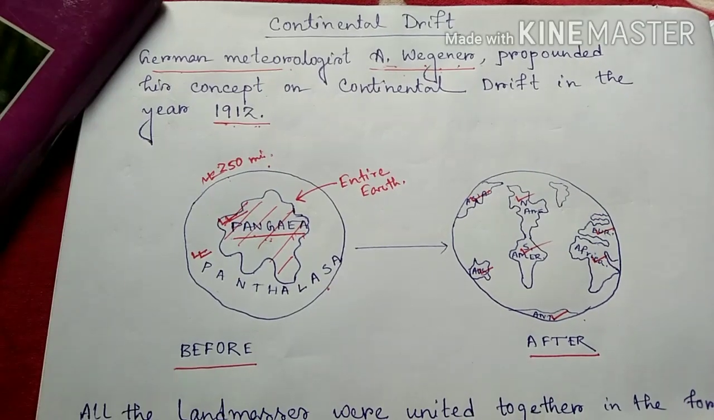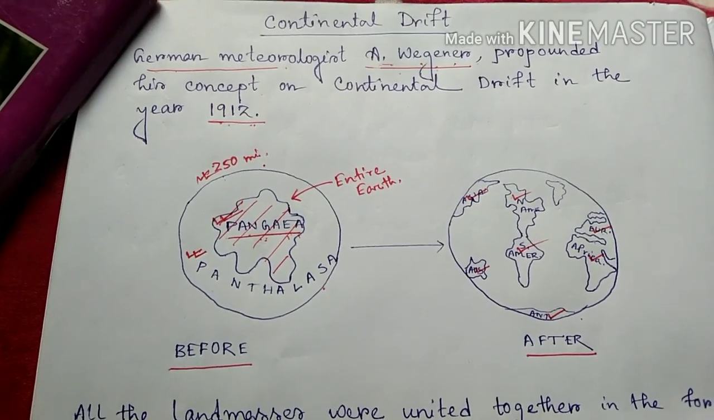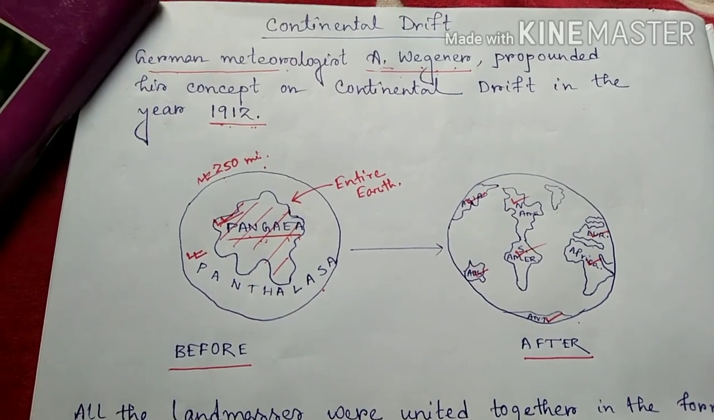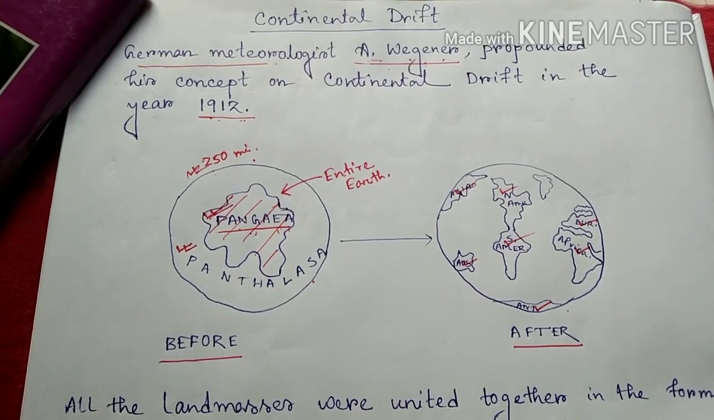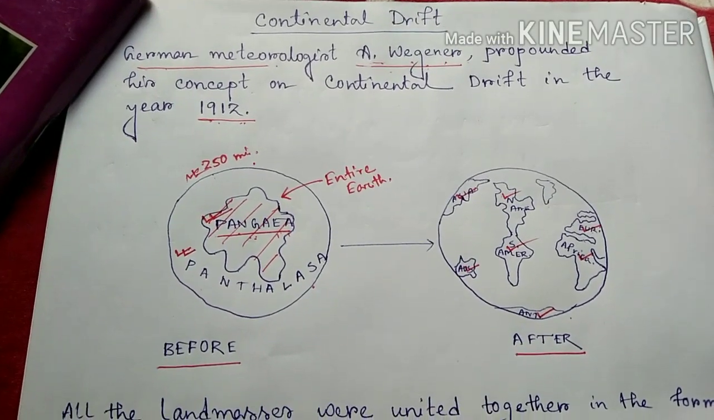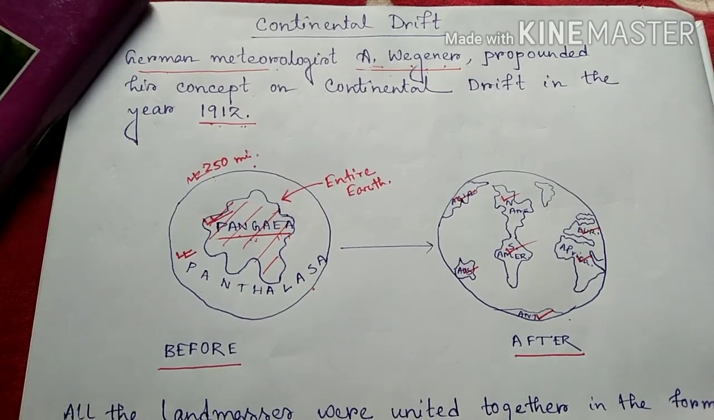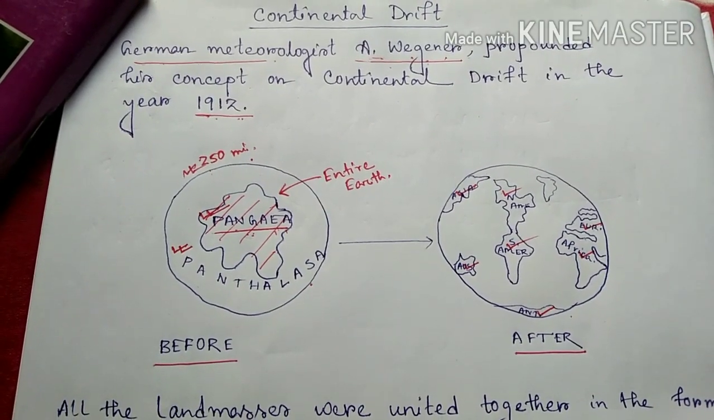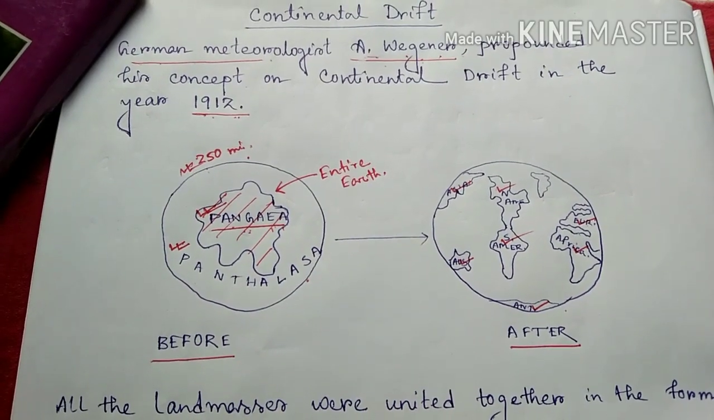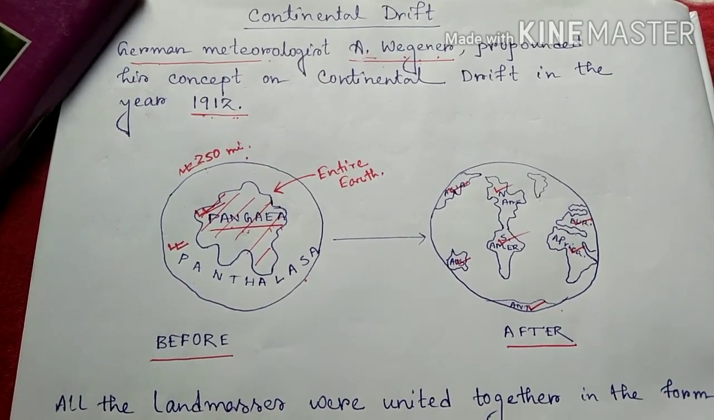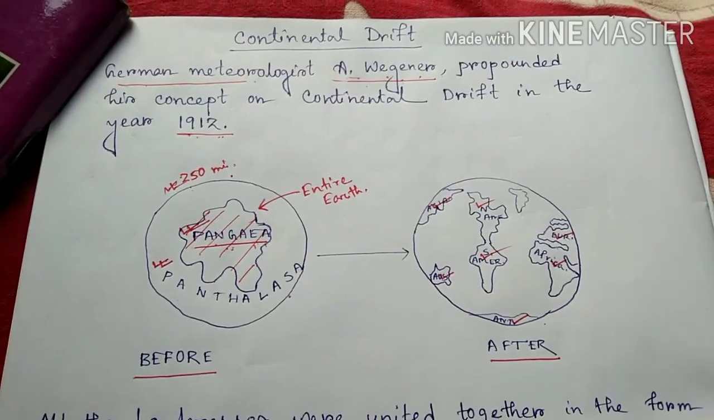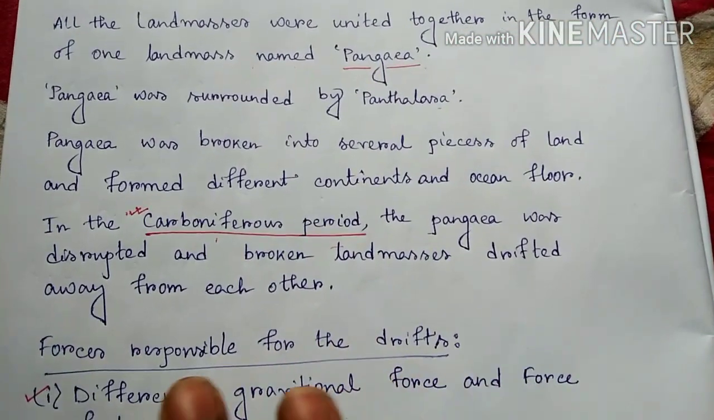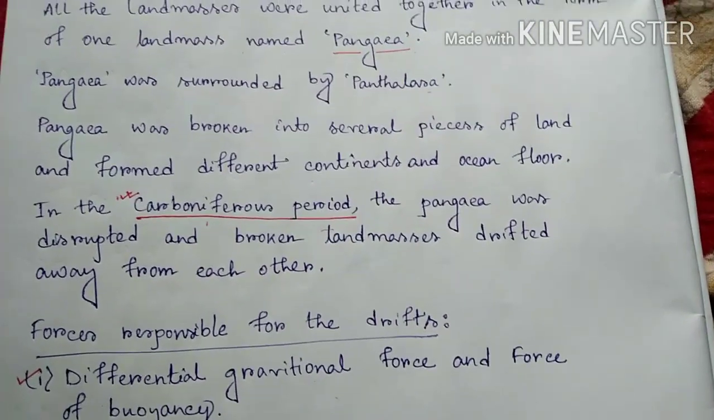We need to remember some key notes from the continental drift theory. First of all, who propounded it? Alfred Wegener. In which year? In the year 1912 AD. He was a German meteorologist. One proto-continent was present, named Pangaea. Pangaea was surrounded by a water body called Panthalassa. Particularly 250 million years ago, in the Carboniferous period, Pangaea was broken into different landmasses and drifted.